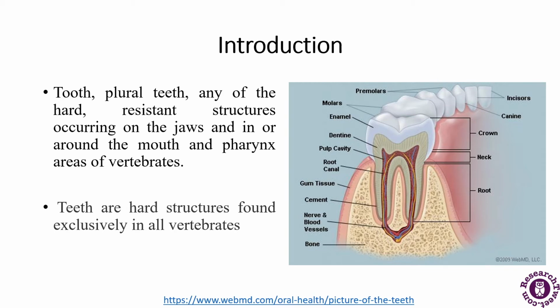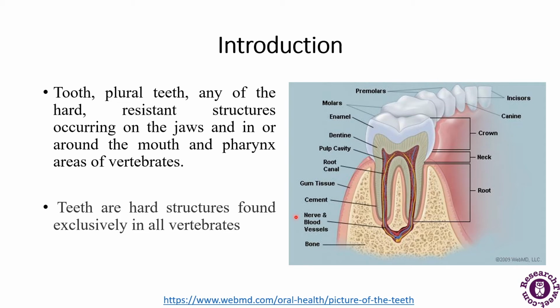What are the functions they perform? They are cutting, tearing, shearing, grinding and crushing. So these are the major functions which are performed by the teeth. Teeth are powered by the jaw muscles, and lubrication is done with the help of saliva, which is produced in the salivary glands.